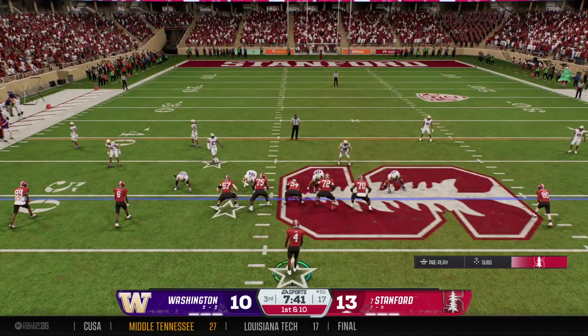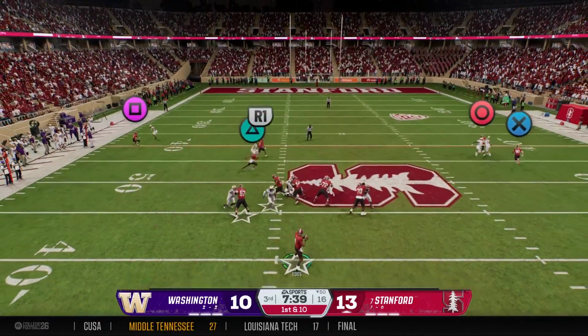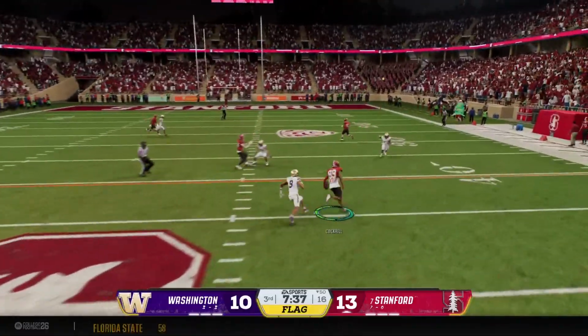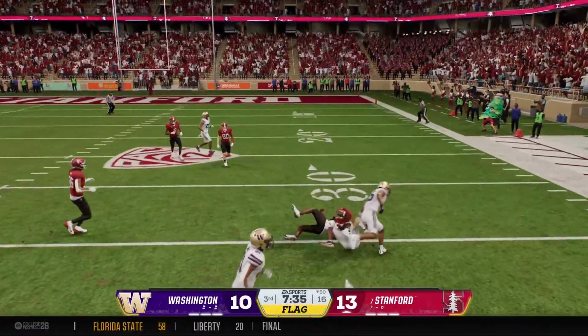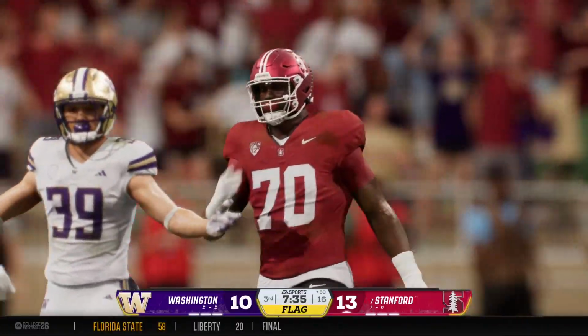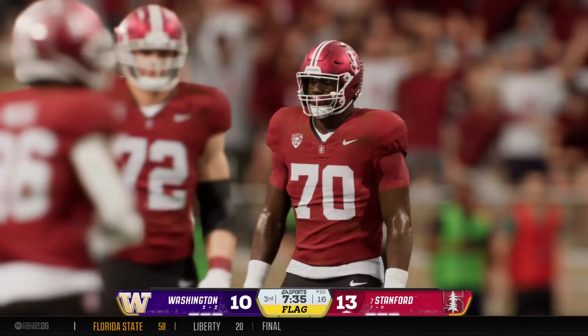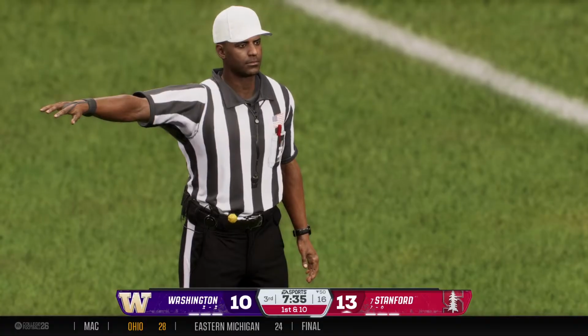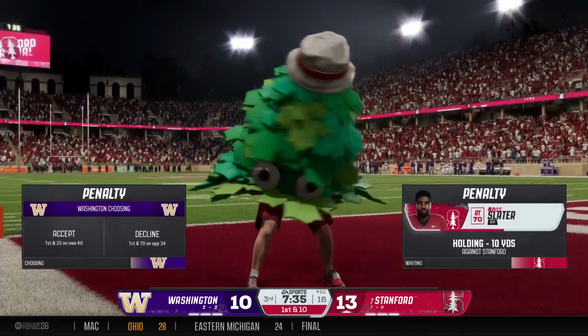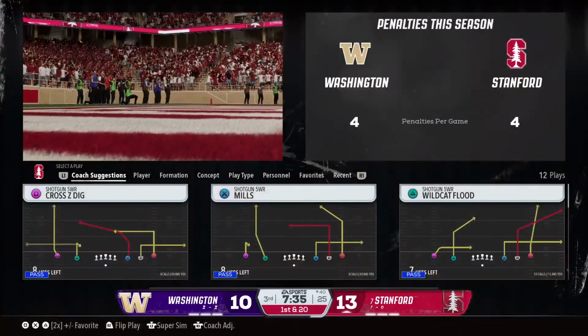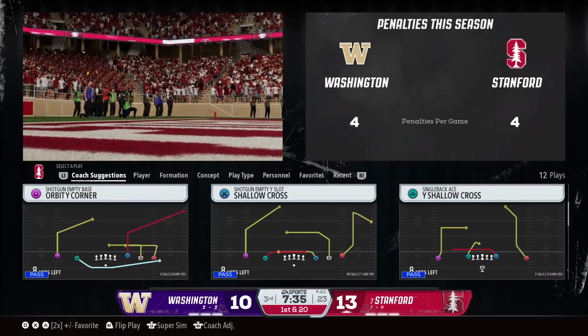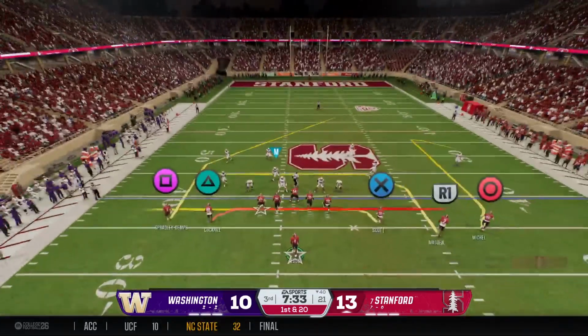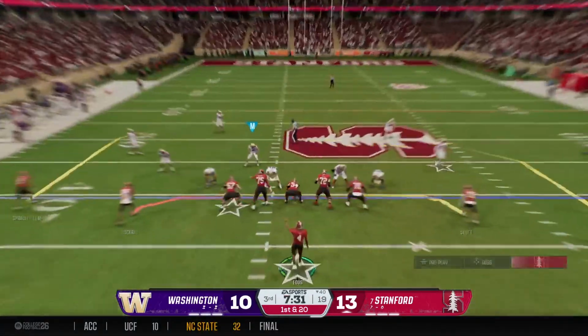This Stanford offense is humming, set up with another first down. Here comes the heat. Right on the money. And he's going to be taken down, but there's a penalty flag on the field. A very productive play until it was wiped out by that penalty, and they'll go back to work. Well, they've put themselves in a hole.